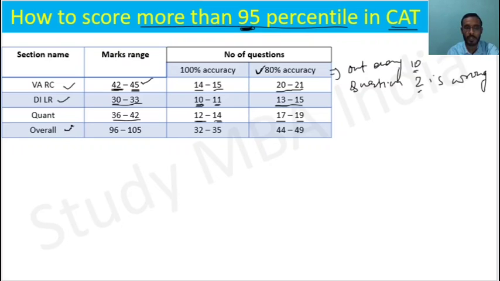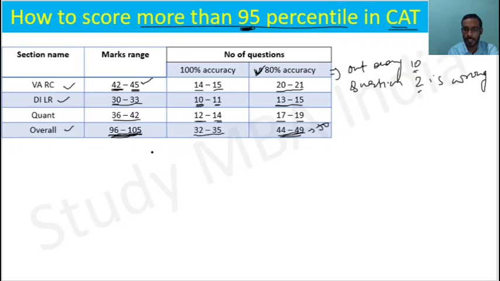Overall, if you want to come above 95 percentile, your marks should be between 96 to 105. Then only will you come above 95 percentile. Maybe at 95 you get 95 percentile, but for more than 95 you definitely have to score in between 96 to 105, and definitely you will get more than 95 percentile overall in CAT, which means you will have to attempt 32 to 35 questions with 100% accuracy and 44 to 49 or 50 questions with 80% accuracy, right?